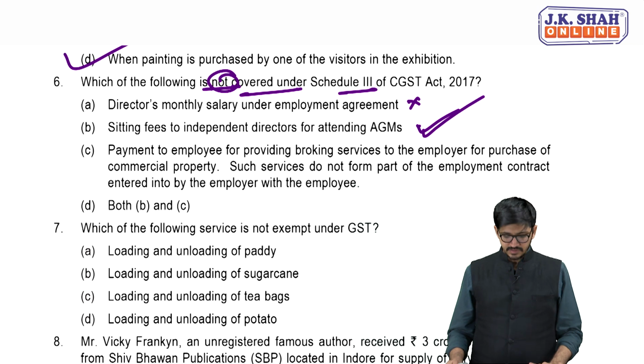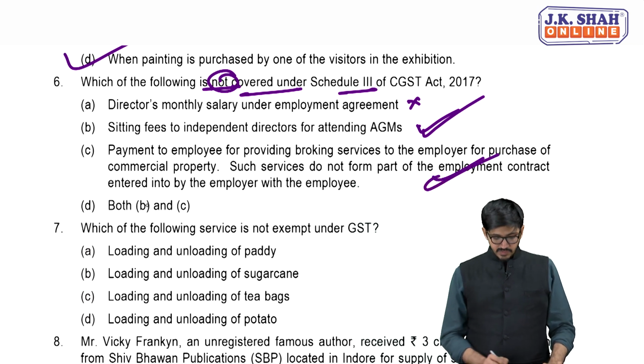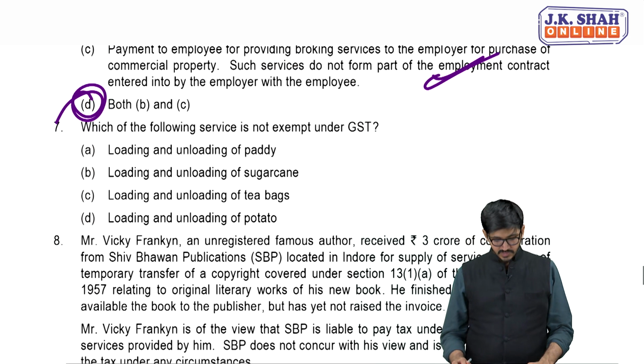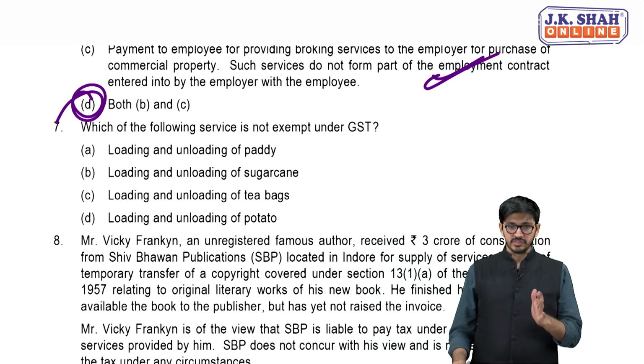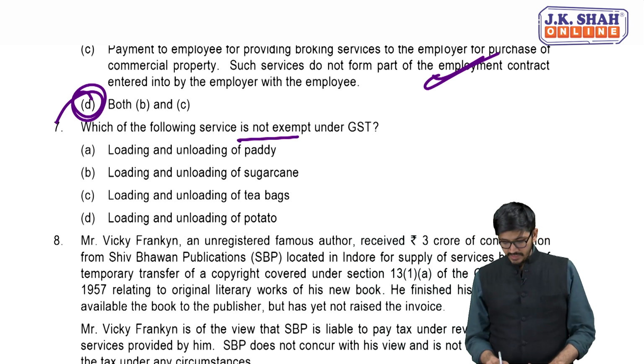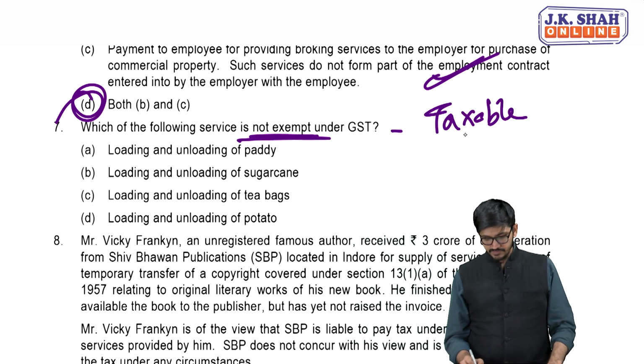So yes, B and C is the answer, my dear friends. B and C. So this is the right option. Are you getting it? Yes. Seventh part. Question number 7. Which of the following services is not exempt? What does that mean? Which is the one that is taxable.